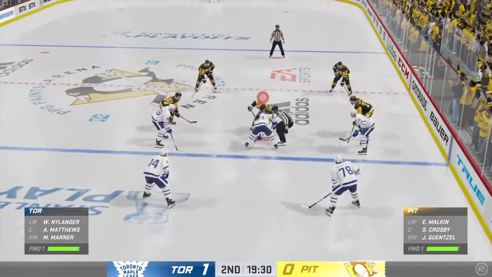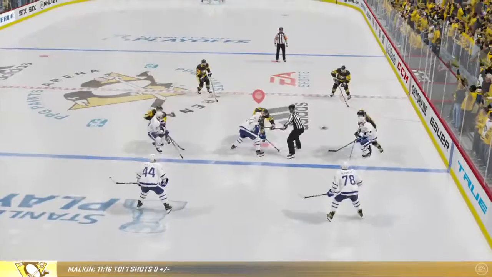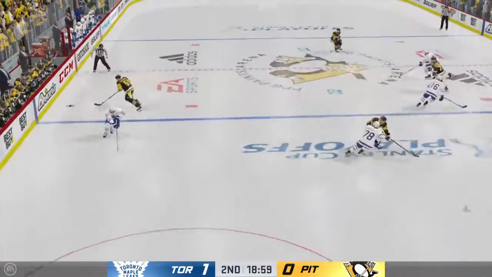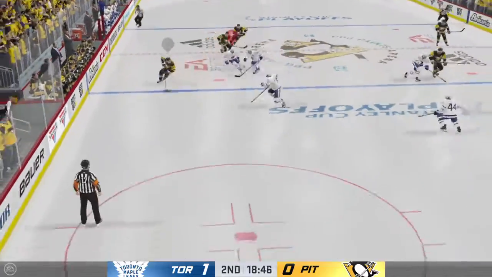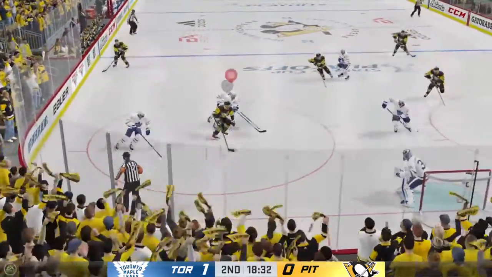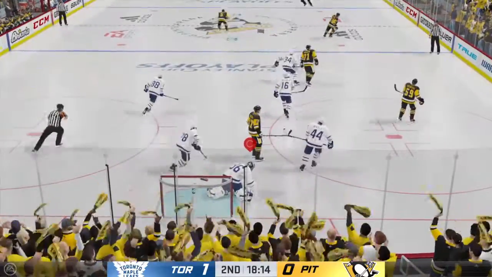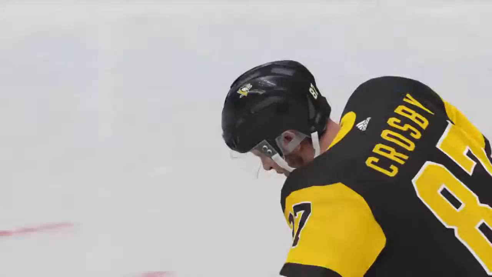It was a beautiful play. Ritchie finding Koshe in the slot. A 2-on-1. He passed it and then unselfishly passed it back, and Koshe put it in the back of the net for a 1-0 Toronto lead. Here's Crosby moving in, going to the net with Gensel. He's stopped again by Jack Campbell, holding on early here in the second period.